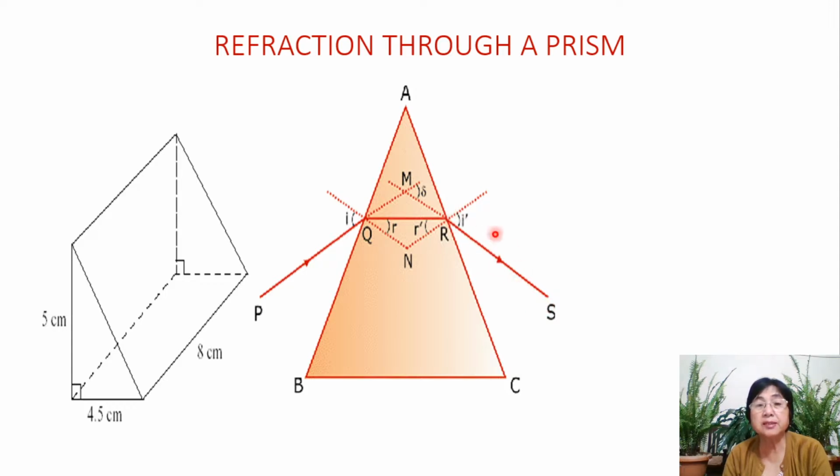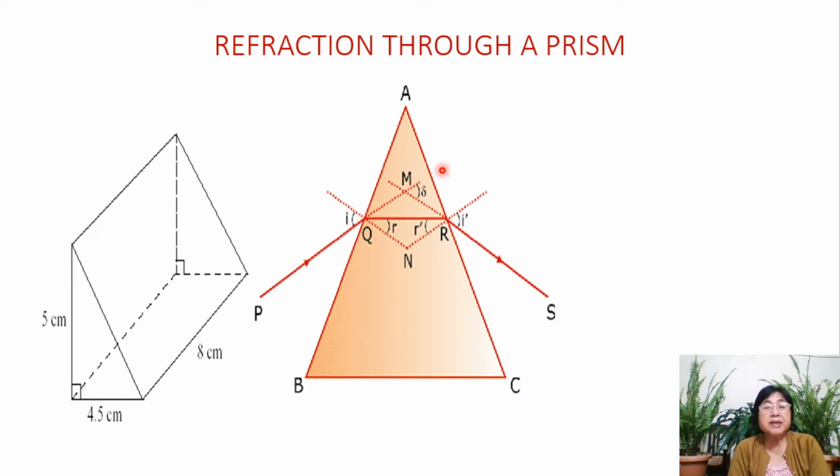Look, here is a normal, and it bends away from the normal. So we have the incident ray, refracted ray, and emergent ray. We will produce this emergent ray backwards to meet the incident ray direction.